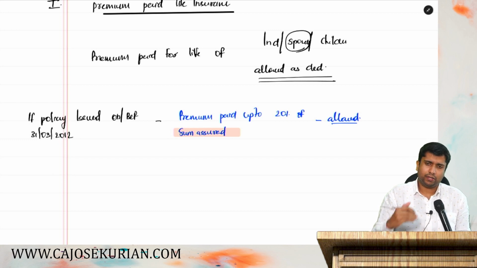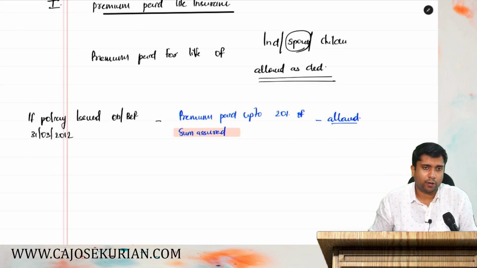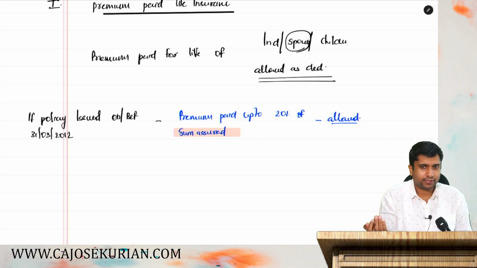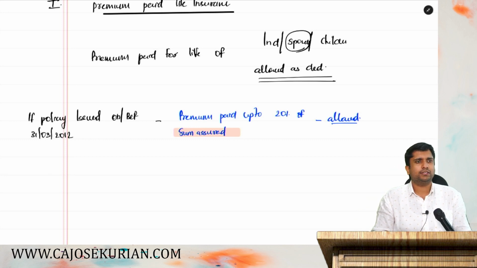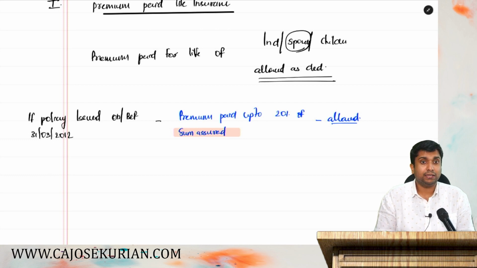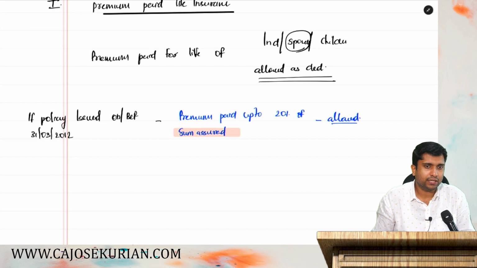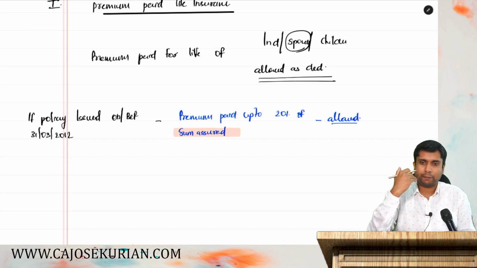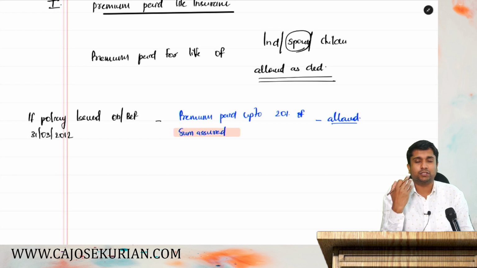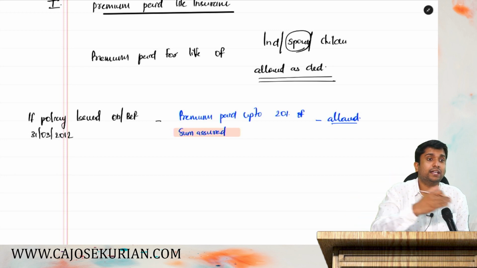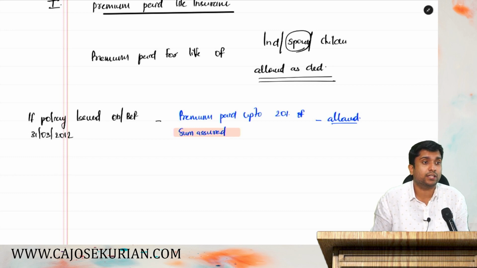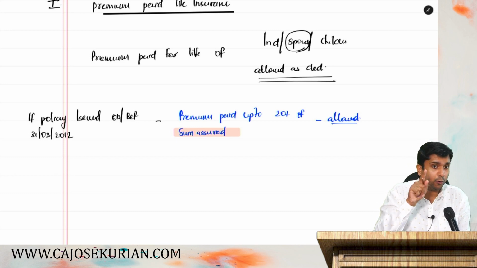Say for example, you have taken a policy, and then at the maturity of the policy, say maybe the policy for 5 years or 10 years or something. At the maturity of the policy, the insurance company will pay you a lump sum amount, and that lump sum amount is called as what? Sum assured. If nothing happens to your life, say for example, there is no death, there is no incapacity and all, at the end of the premium period, you will get a lump sum amount. That lump sum amount is called as what? Sum assured. I hope it is clear.